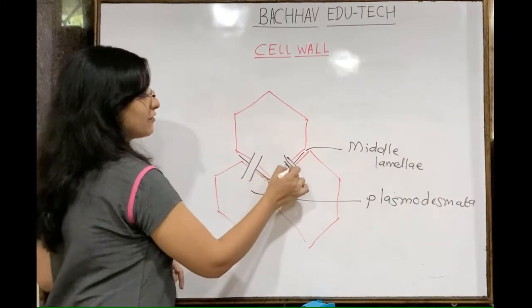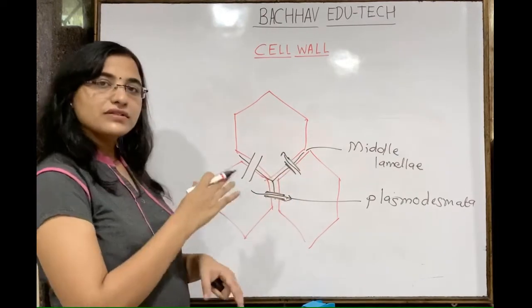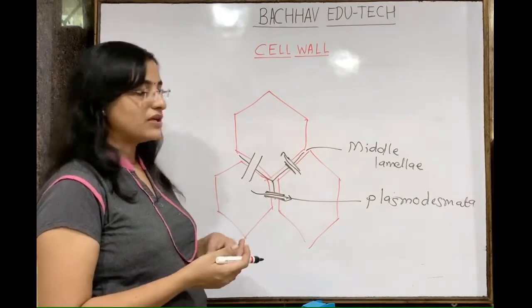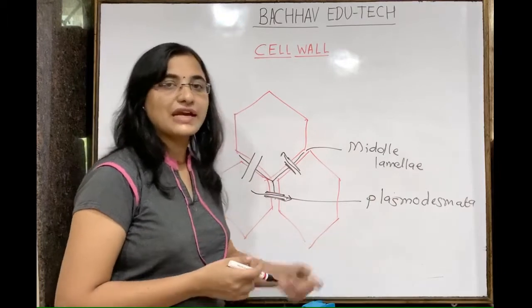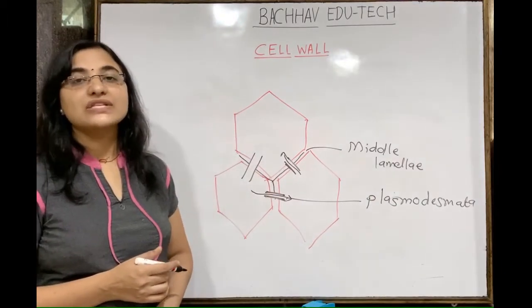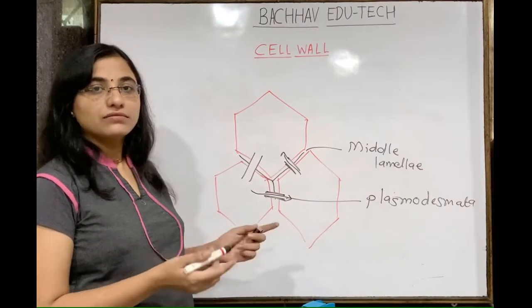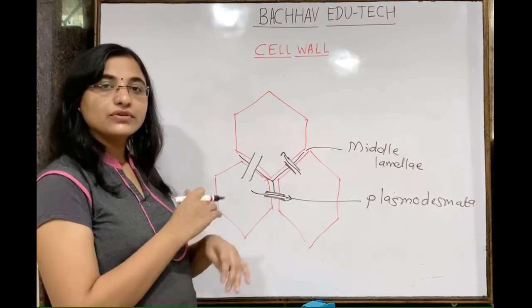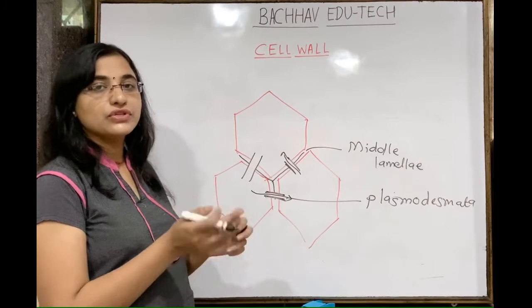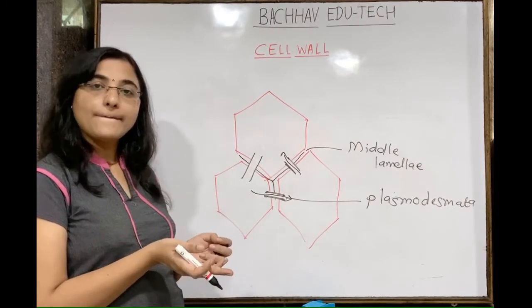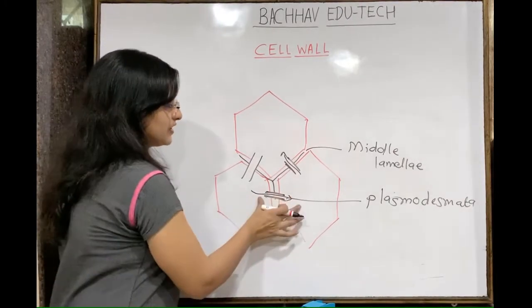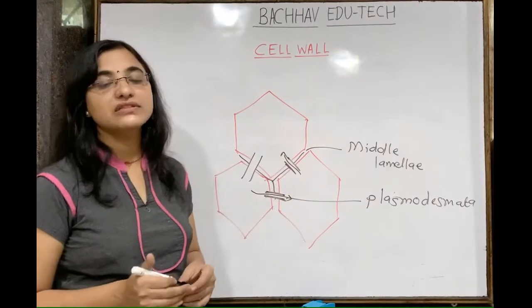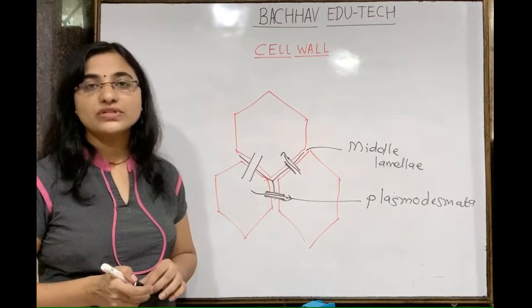Gases can be transferred from one cell to another cell. Such an exchange is possible due to this connection, which we call the plasmodesmata. Plasmodesmata is present between two cells so that they can interact, so that there is exchange of nutrition and exchange of gases. So cytoplasmic interactions are possible between two cells with the help of the plasmodesmata.